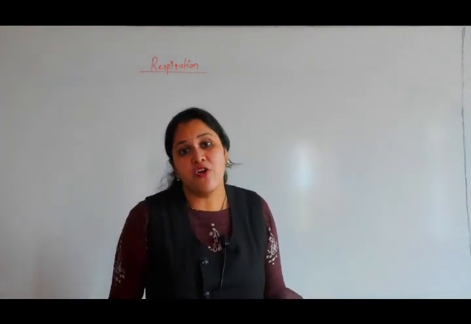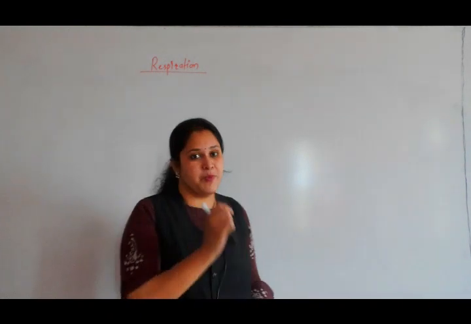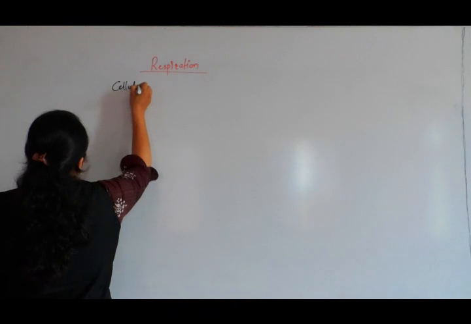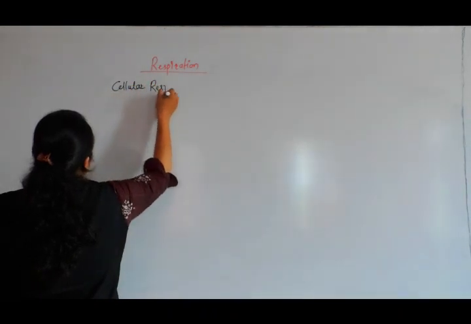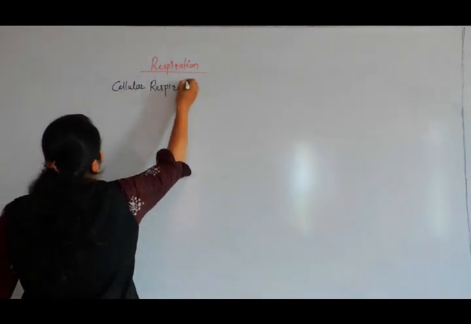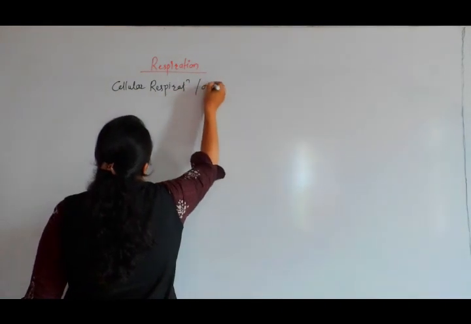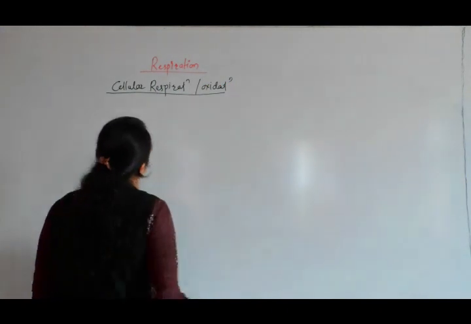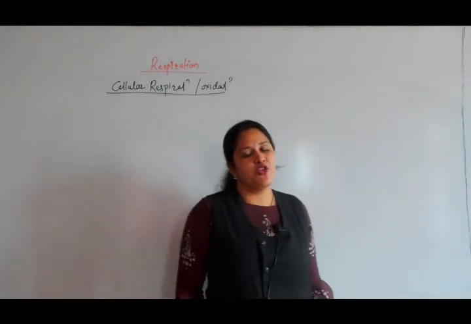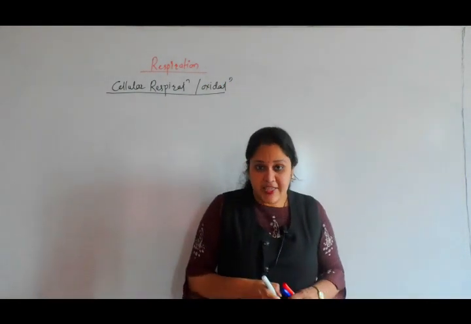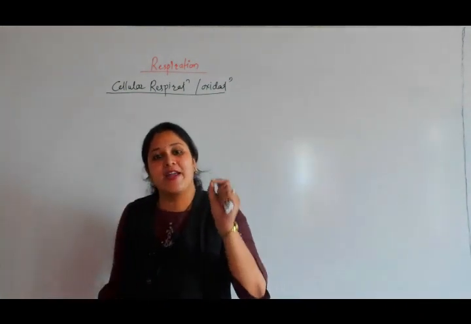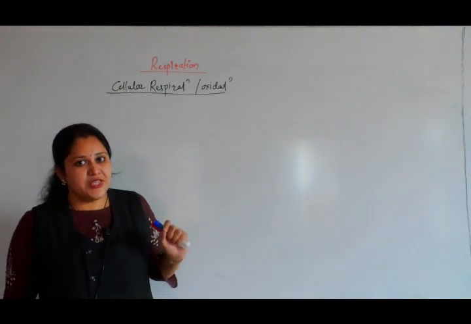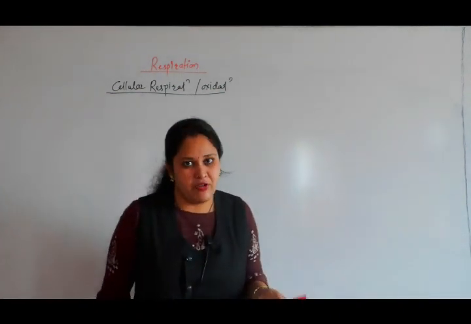Now let's see another part. Respiration is commonly called cellular respiration, or cellular oxidation. Why? Because respiration takes place in each and every cell of a living organism, whether unicellular or multicellular.